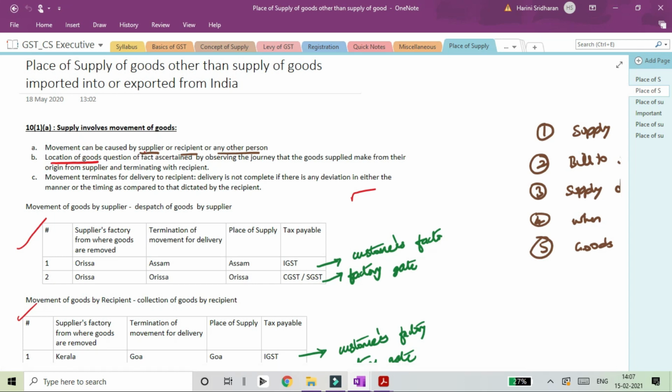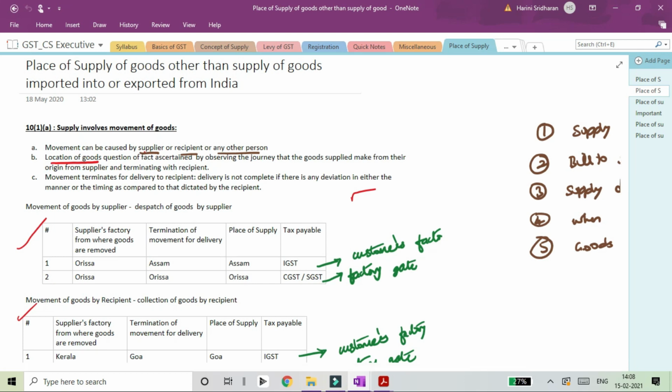Or, leaving aside the liability of the supplier or the recipient, they can have a contract with a third party. There can be a contract with the transporter saying that the movement will be caused by the transporter from the supplier's location to the recipient's location, and whatever is the loss in between will have to be borne by the transporter. That can also be the case. So the movement can be caused either by the supplier or the recipient or any other person. Then you'll have to adopt the place of supply as per section 10(1)(a).